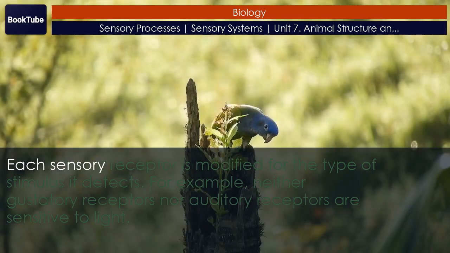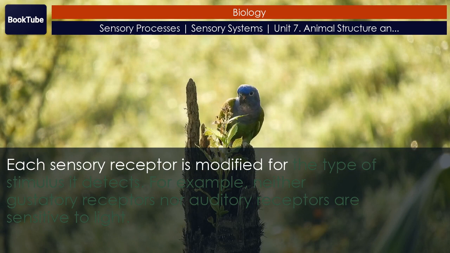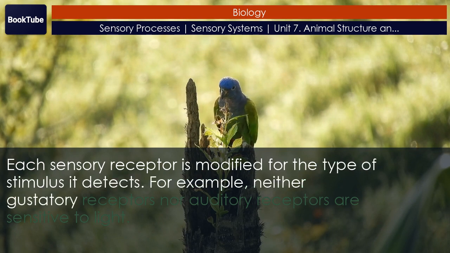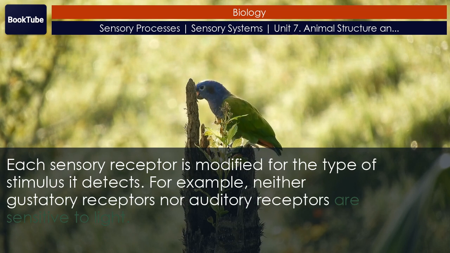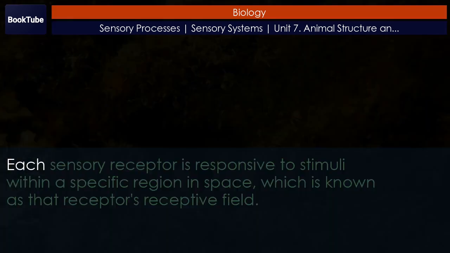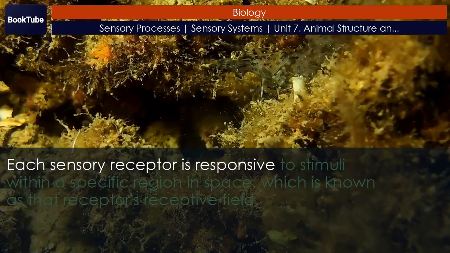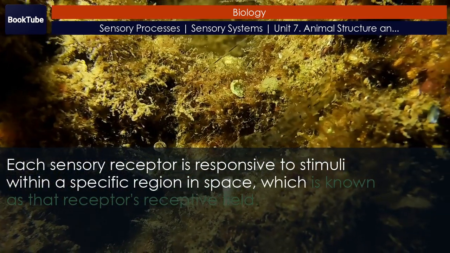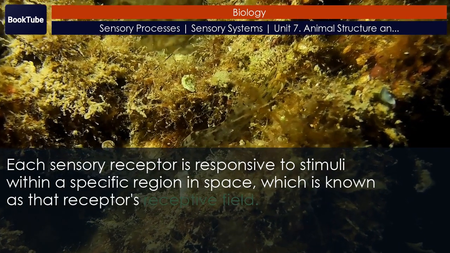Each sensory receptor is modified for the type of stimulus it detects. For example, neither gustatory receptors nor auditory receptors are sensitive to light. Each sensory receptor is responsive to stimuli within a specific region in space, which is known as that receptor's receptive field.